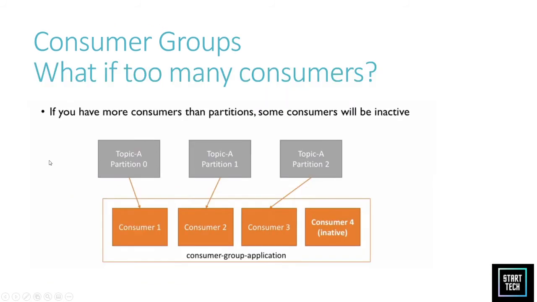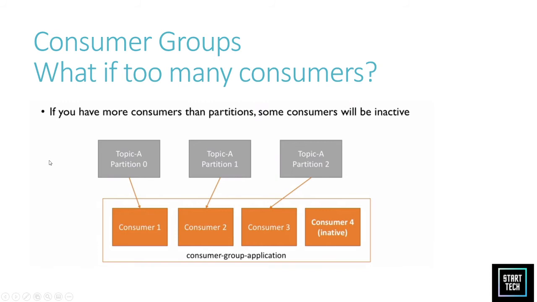Now, in a consumer group, what if we have too many consumers? This is a decision you need to make while creating the topic, determining the number of consumers and the number of partitions.